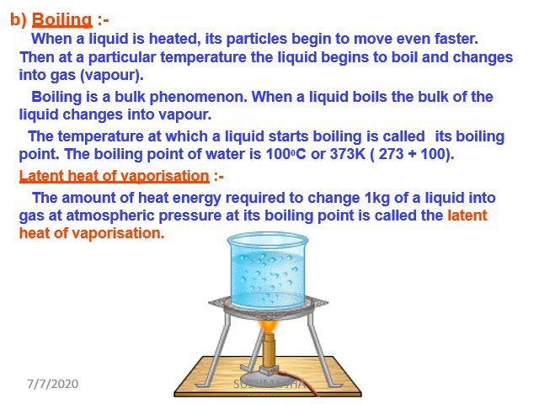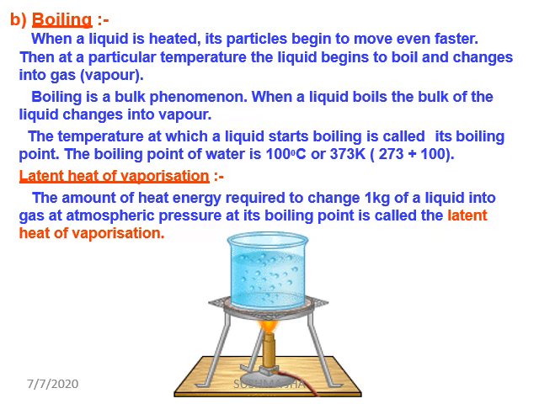Now boiling. As you all know, when a liquid is heated, its particles begin to move faster, and at a particular temperature, the liquid begins to boil and changes into gaseous or vapor state. Boiling is a bulk phenomenon. When liquid boils, the bulk of the liquid changes into vapor. The temperature at which liquids start boiling is called boiling point, and the boiling point of water, as we all know, is 100 degrees centigrade, or 373 Kelvin.